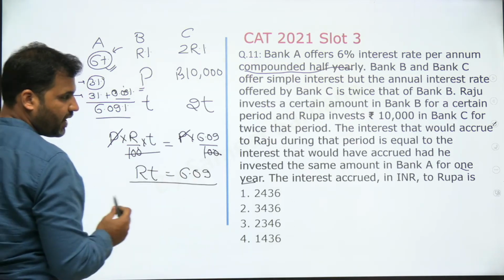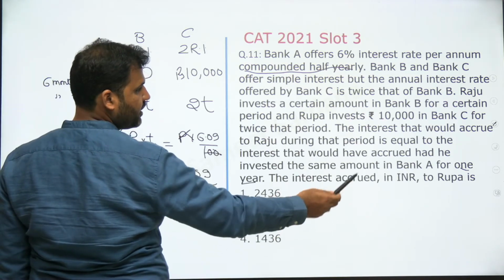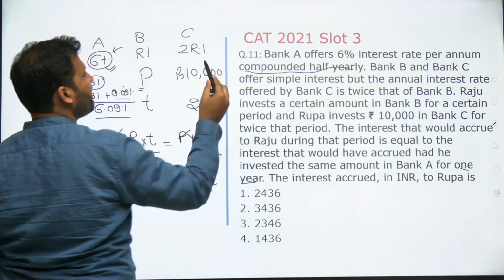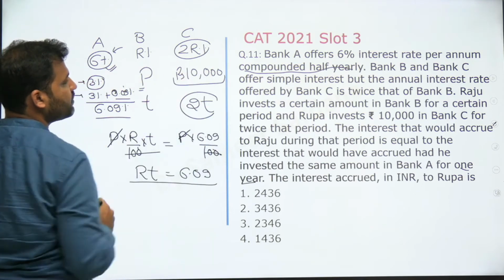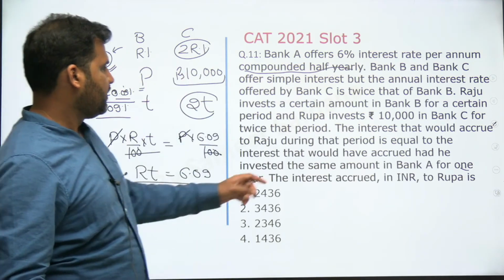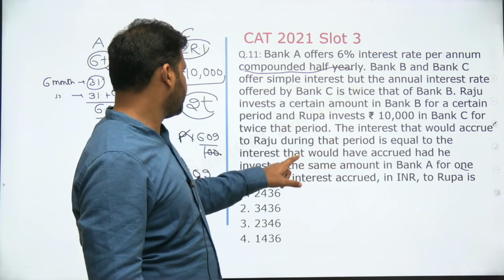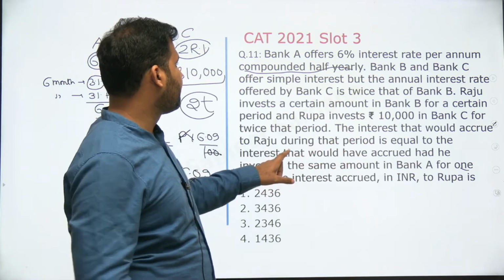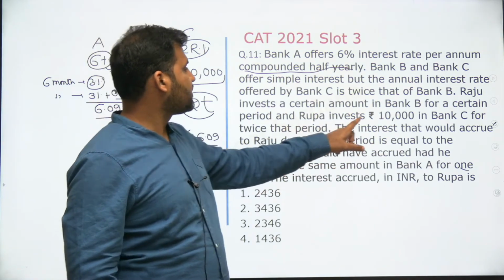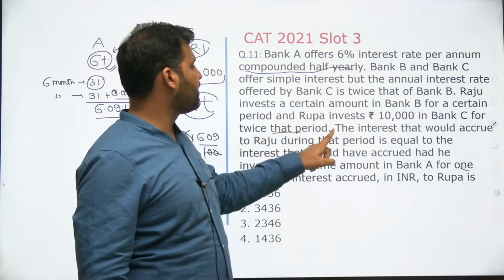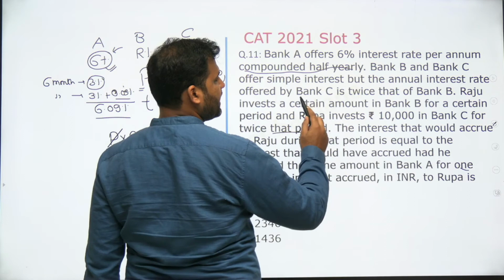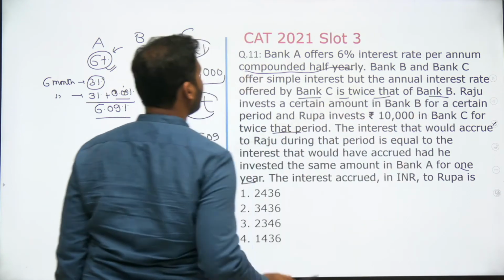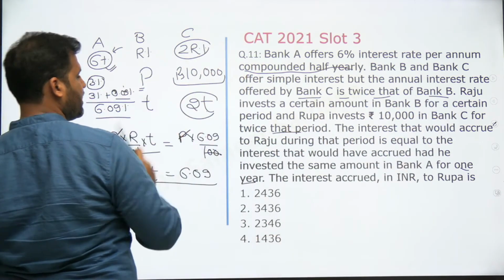What I'm supposed to find out is the interest accrued in rupees to Rupa. So Rupa will be getting 2R% for 2T time period on this value, right? You see that it is given to you that Rupa invests 10,000 in Bank C for twice that period, and the interest rate offered is twice that of Bank B. So that's why we have written 2R here and 2T.